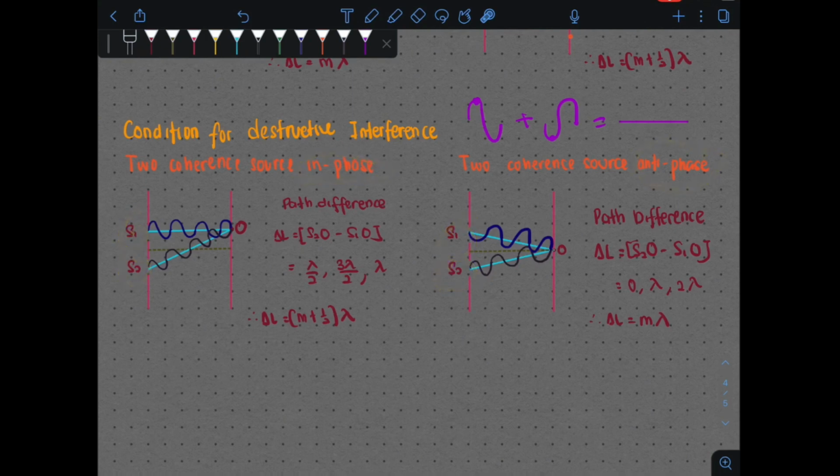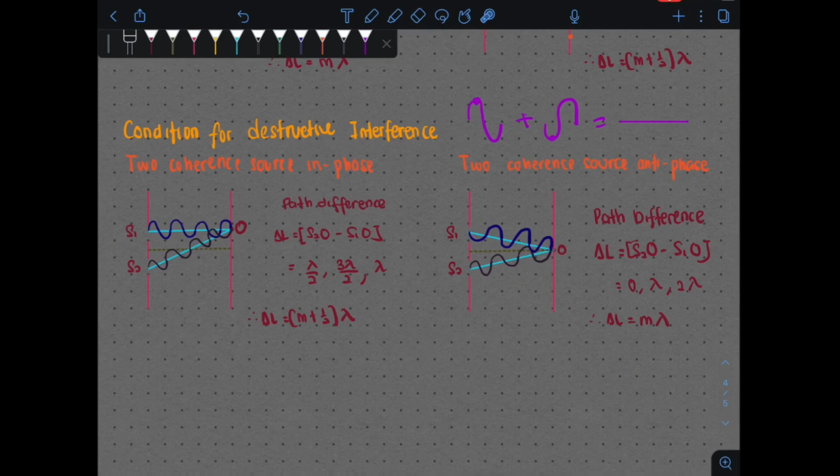Okay, so sebelum kita tengok in phase anti phase, kita tengok balik untuk destructive interference. Titik yang kita nak kaji itu dekat titik O sini, the wave here must meet crest dengan trough. Dia kena bertemu crest dengan trough, baru dia boleh destruct. Dia akan cancel the wave dekat sini. However, permulaan dia boleh jadi the source either they have in phase, iaitu sama fasa, crest bertemu dengan crest, ataupun dia boleh jadi anti phase, di mana trough bertemu dengan crest ataupun crest bertemu dengan trough. Mereka bermula pada fasa yang berlainan dekat sini.